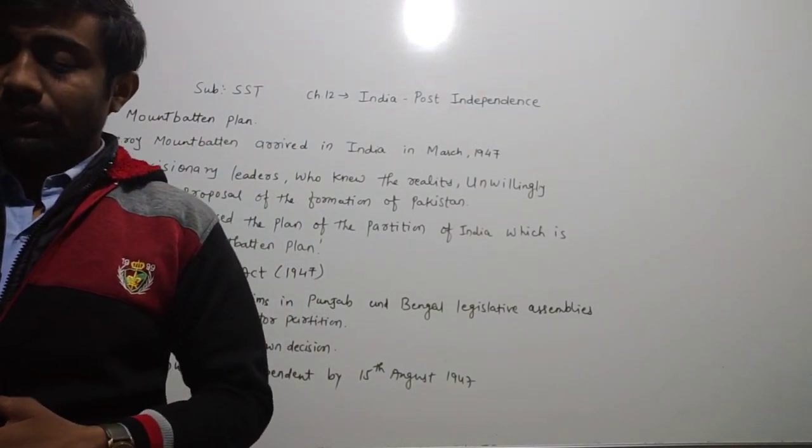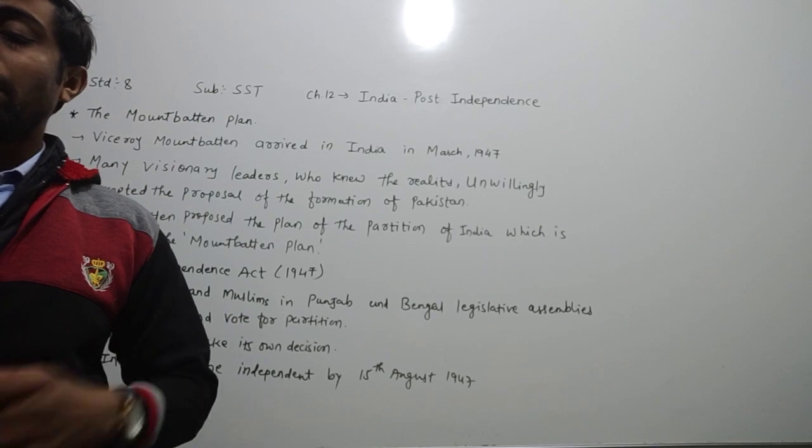Now, dear children, which are the clauses of the Mountbatten Plan?